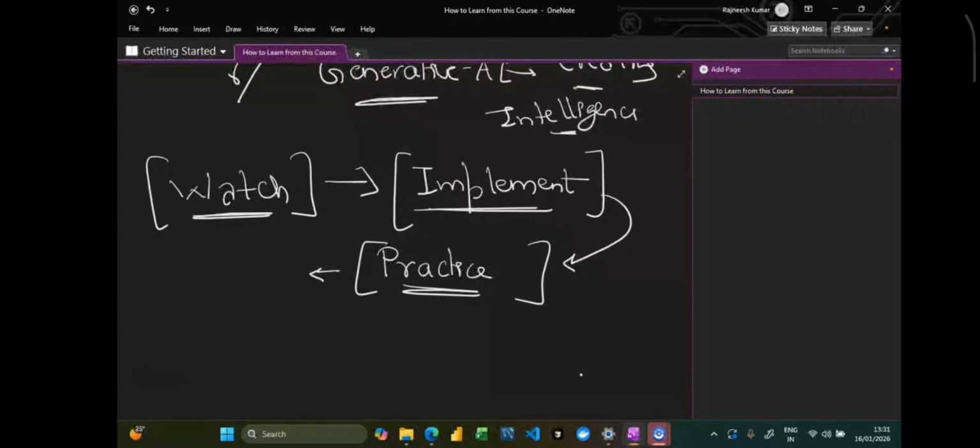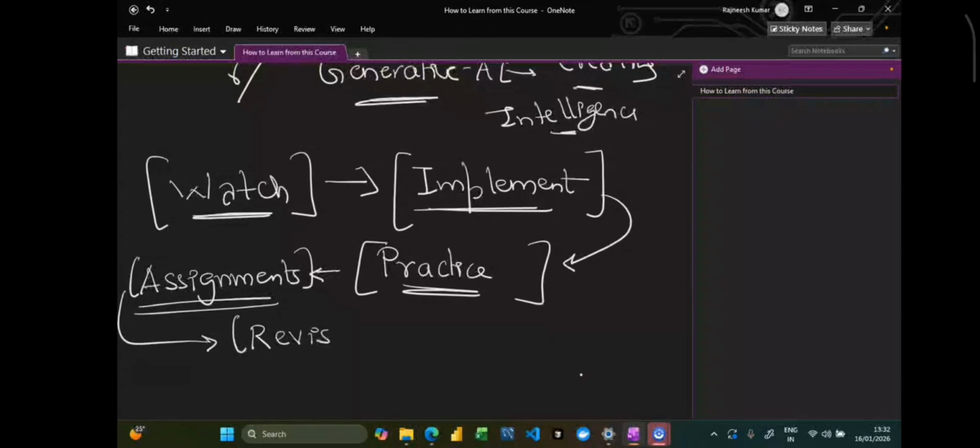And then once you practice from your side, you can simply do the assignments as well. Now, if you proceed with the first three steps, wherein you are watching the lectures, implementing the concepts and practicing, then doing the assignment is not at all going to be difficult for you. And then yes, without revising, these concepts will not sustain in your mind forever. So that's why revision is also going to be an important part for you. Okay.